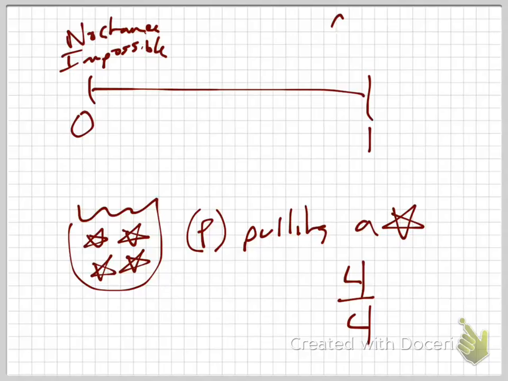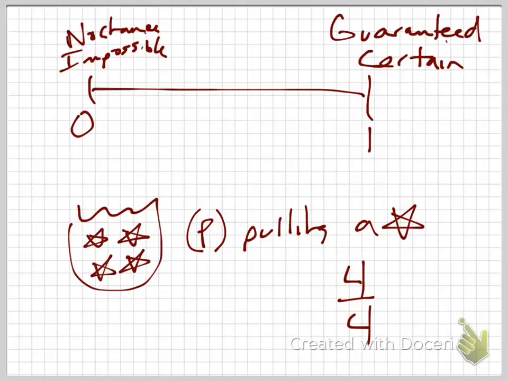It's guaranteed or certain. Lots of words for it, right? Impossible to not make it. Whatever. As long as you get that probability is always a fraction between 0 and 1, 0 being impossible, and 1 being certain or guaranteed. Does that make sense?